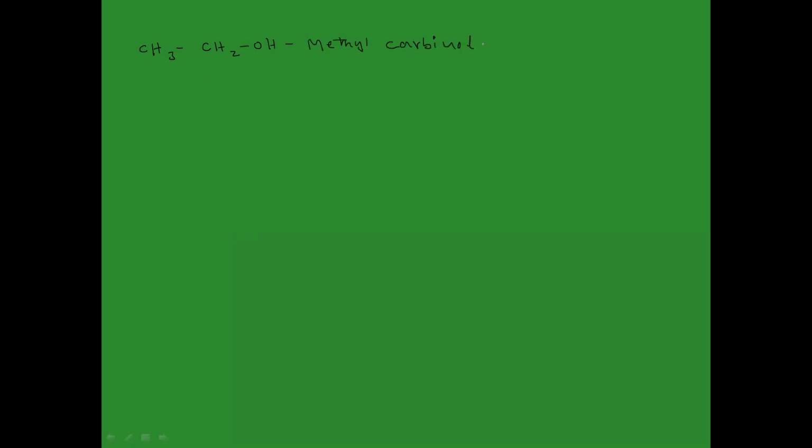And in IUPAC, what can we call it? We have two carbons, so we can say this is ethanol. In the carbinol system, we have a methyl group, so this is called methyl carbinol.